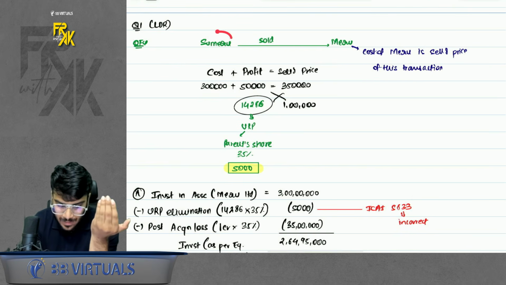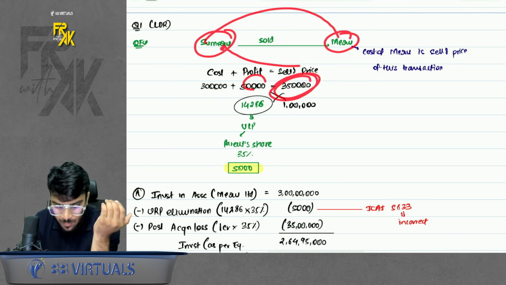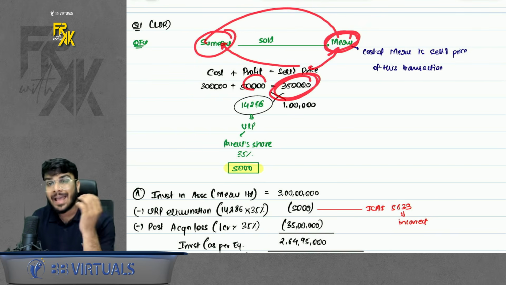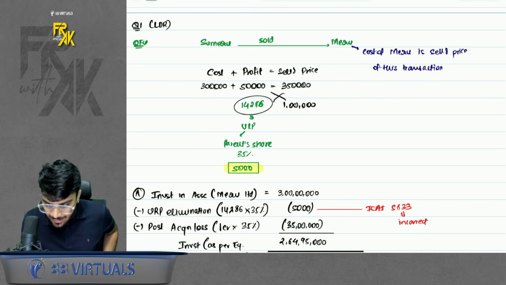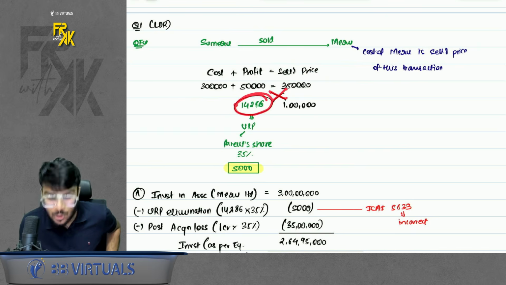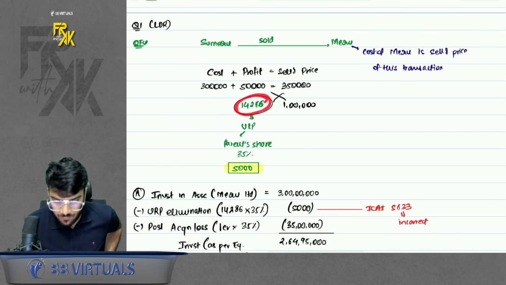When I say that Sumeru sold goods to Meru for 3.5 lakhs, that is the selling price for Sumeru, but it is the purchase price for Meru. And that 1 lakh cost is given from Meru's point of view, so that 1 lakh is the selling price of the goods. Accordingly, you will find the URP on this selling price of 1 lakh goods. So URP total is 14,286.